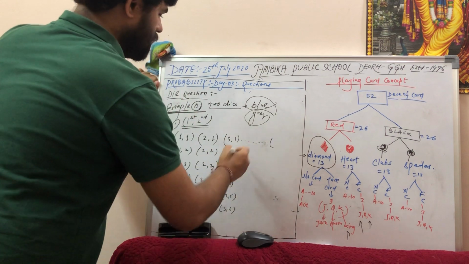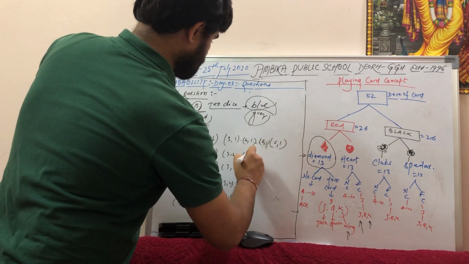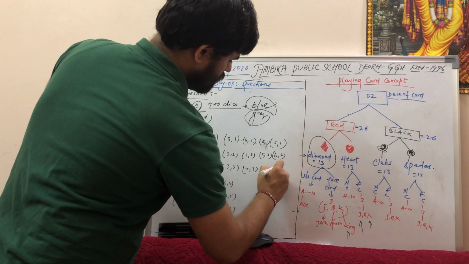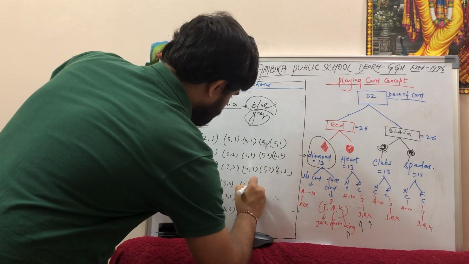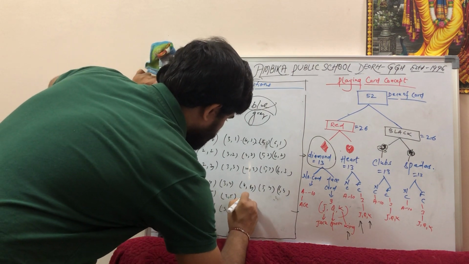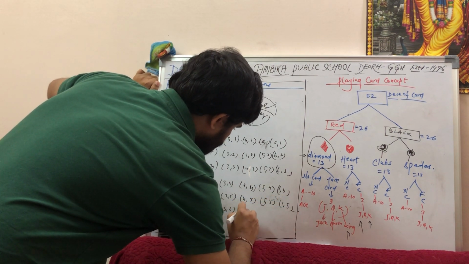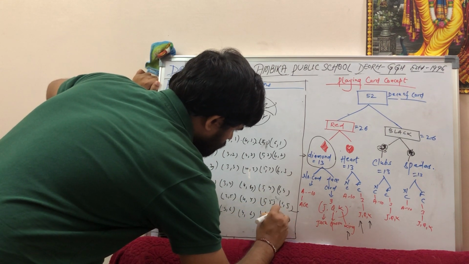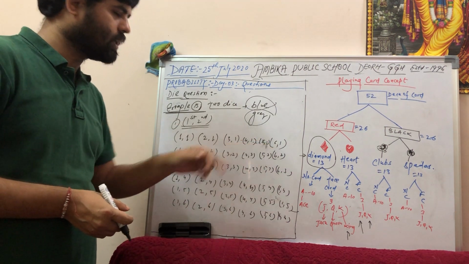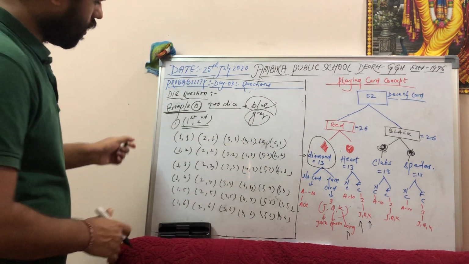Similarly, what we'll do, 4 comma 1, 5 comma 1, 6 comma 1, 4 comma 2, 5 comma 2, 6 comma 2, 4 comma 3, 5 comma 3, 6 comma 3, 4 comma 4, 5 comma 4, 6 comma 4, and 4 comma 5, 5 comma 5, 6 comma 5, 4 comma 6, 5 comma 6, 6 comma 6. फर्स्ट पे 1 आया, 2 आया, 3 आया, 4 आया, 5 आया, 6 आया। सेकंड पे 1 1, 1 2, 1 3, 1 4, 1 5, 1 6।